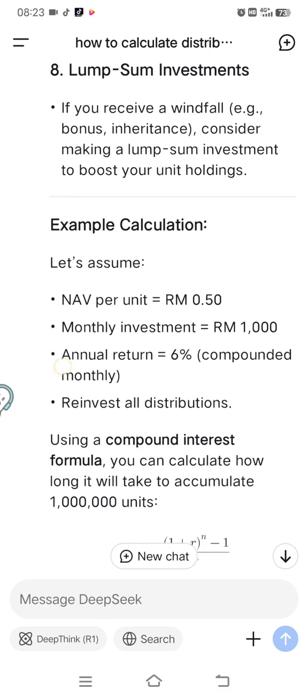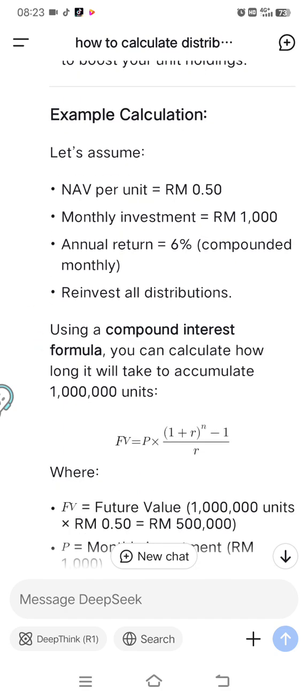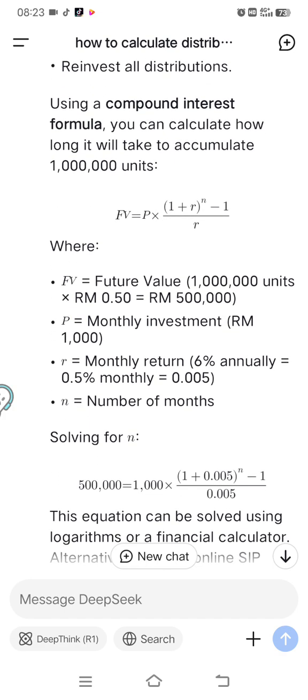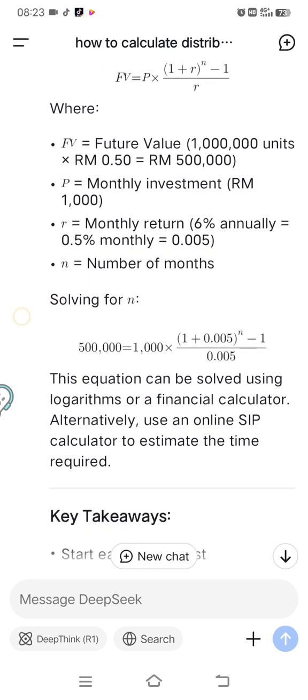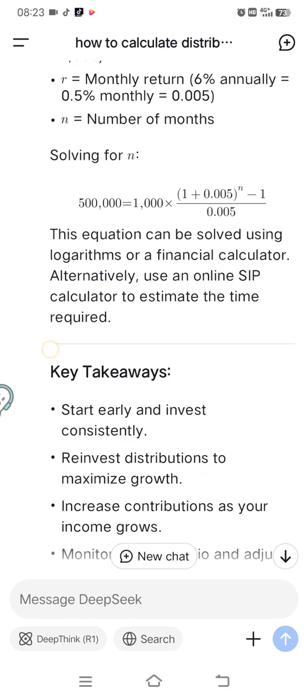Example calculation: let's assume the asset value per unit is 50 cents. The monthly investment is RM 1,000 and the return is 6% compounded monthly. Reinvest all distributions. Using compound interest, you will get this one and this one. So it's better for you to use this.